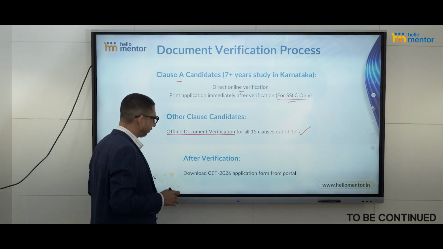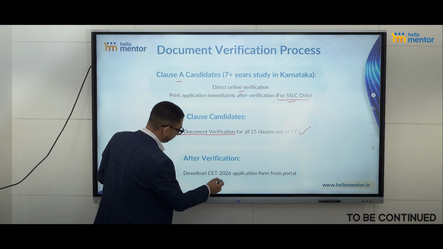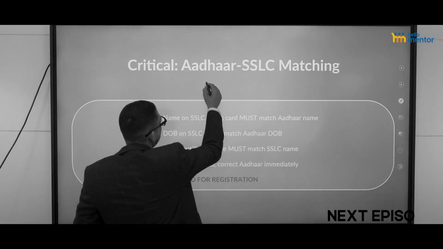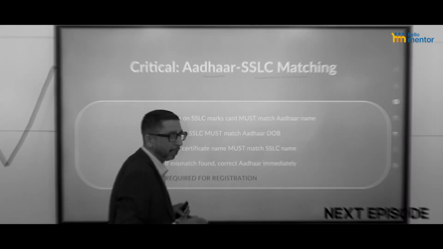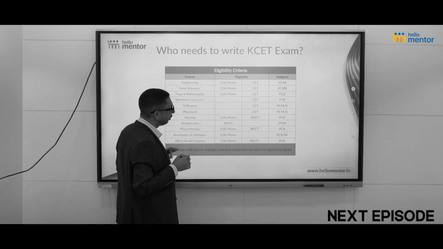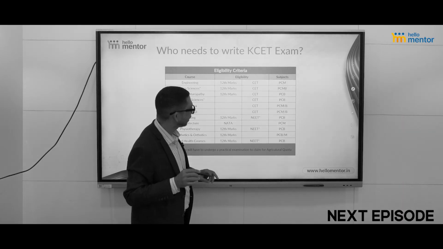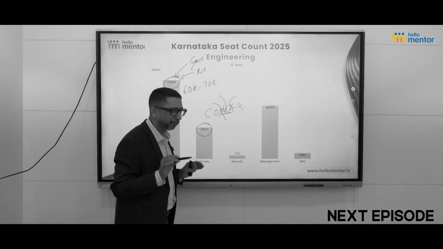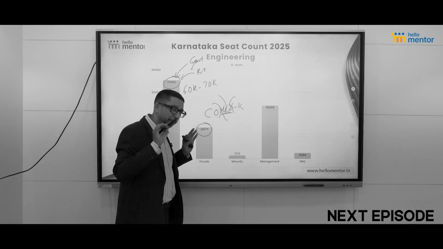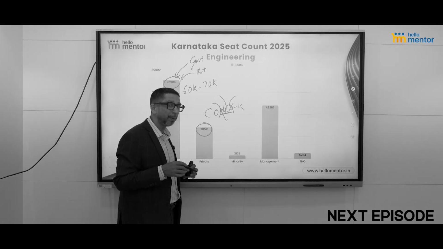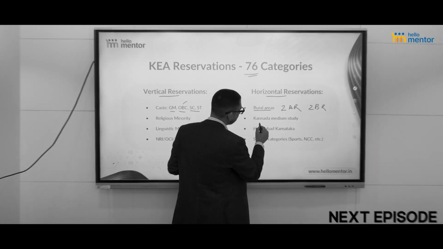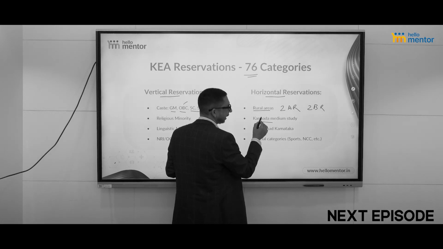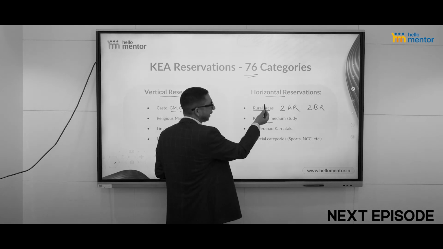Okay, once after verification, what you can do is download the application form. That is about Aadhaar and SSLC matching. Now, if you have studied 11, check which are the courses which have CET compulsory. All these top 6. If you are a student of Karnataka and you feel that I want to study in the top brand, but perhaps I may not be able to score that much marks or rank. Now, if you have studied in Kannada medium, in rural areas from 1st to 10th standard, then you can get this reservation.